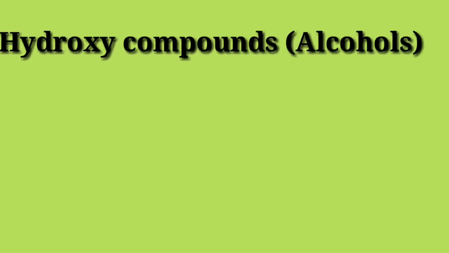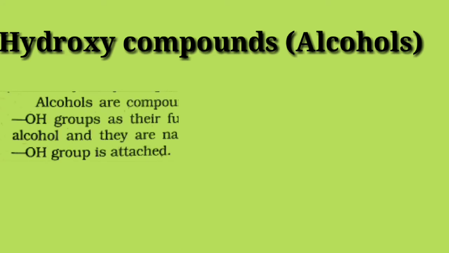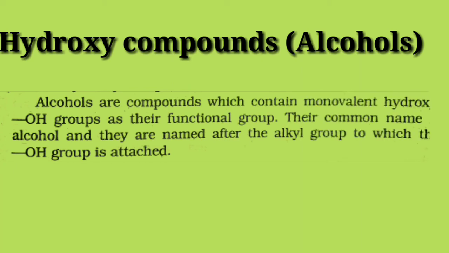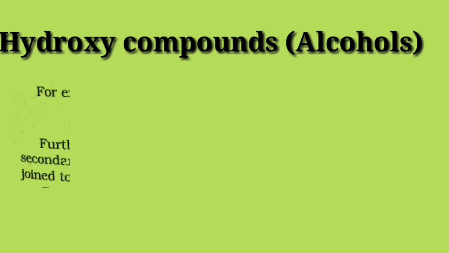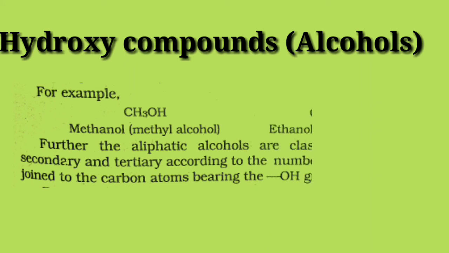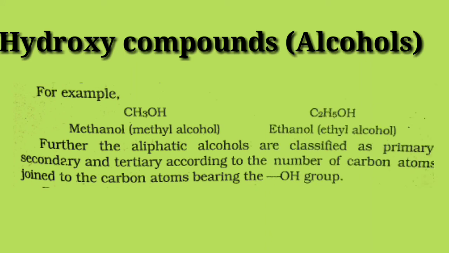Next is alcohols. These are hydroxy compounds. Alcohols are compounds which contain the monovalent hydroxyl group, that is OH, as their functional group. Their common name is alcohol and they are named after the alkyl group to which the OH group is attached. For example, methanol or methyl alcohol, ethanol or ethyl alcohol.